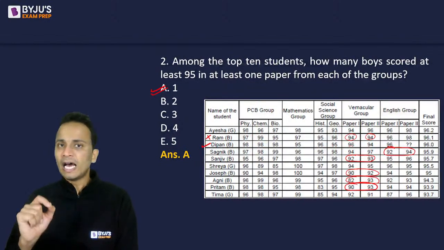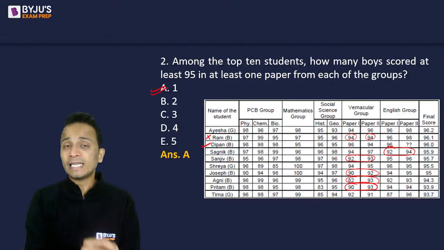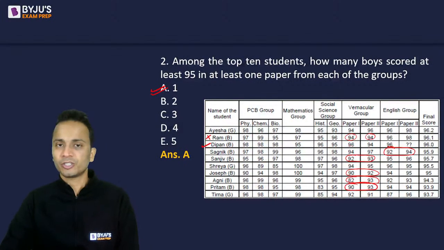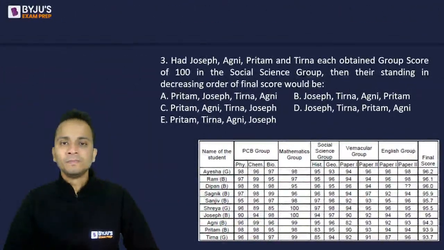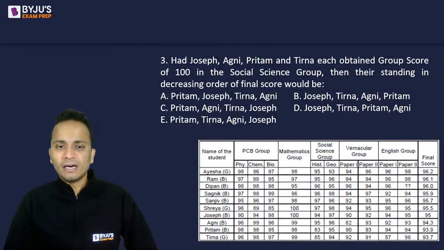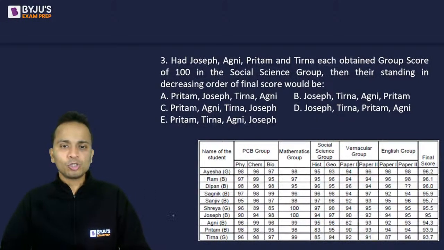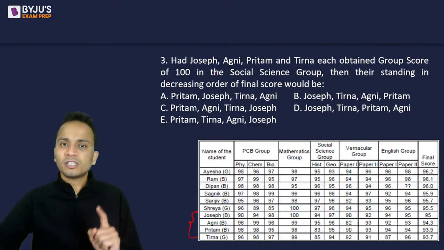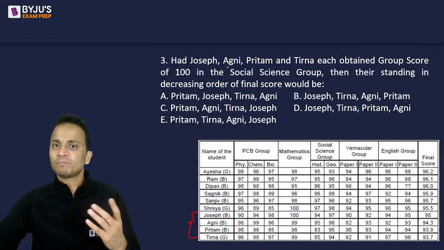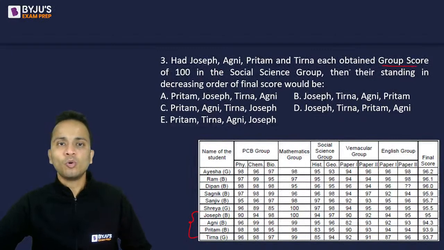So all of you will have to be very careful and attentive while solving these questions. Okay. Next question. Had Joseph, Agni, Preetham and Tirna. So they are talking about 4 students at the bottom of this table. So Joseph, Agni, Preetham and Tirna each obtained group scores of 100 in social science.